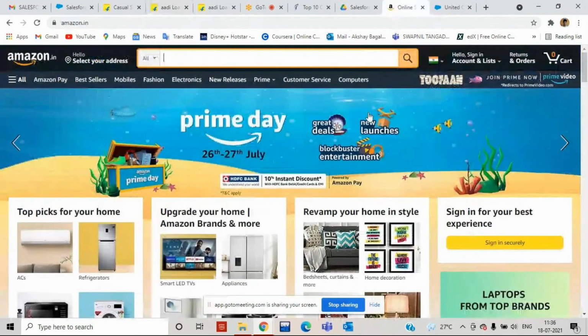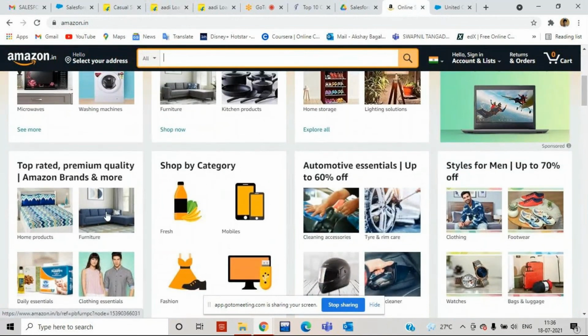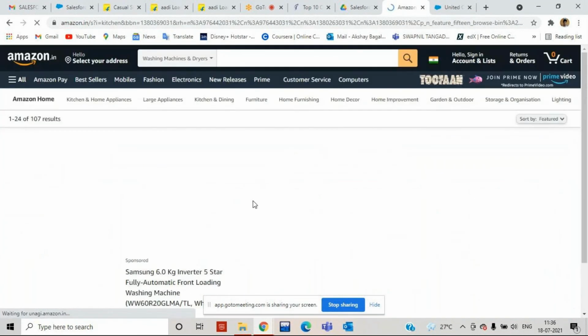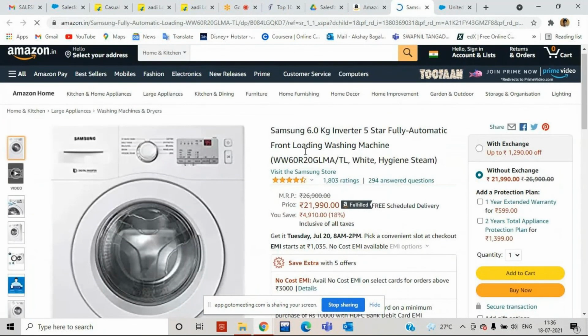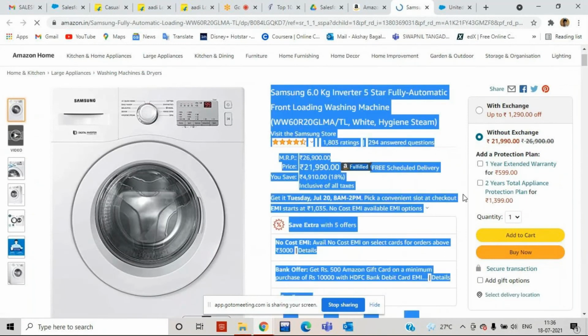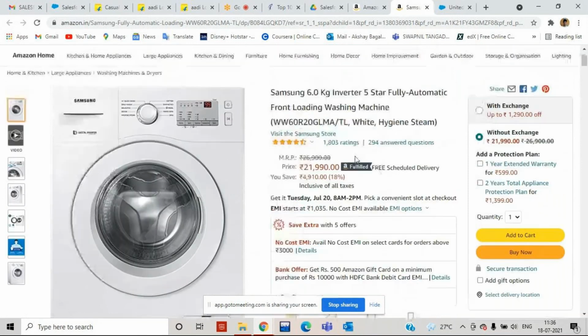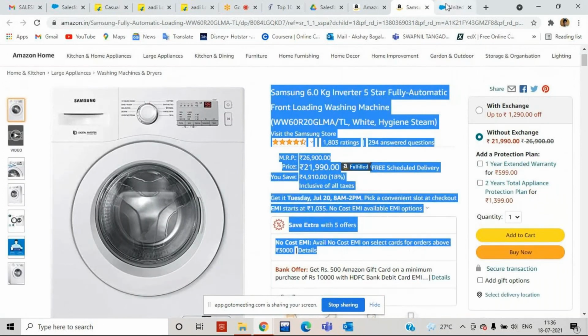If you are going inside Amazon, if I open any product, suppose this is a product. Fine. If I open any product, you can see the description. These all are the description of the product, details of the product, and the same details we can show either like this or like this.